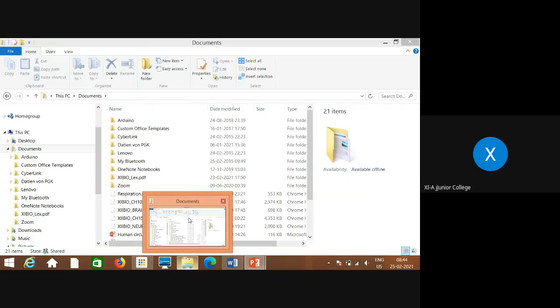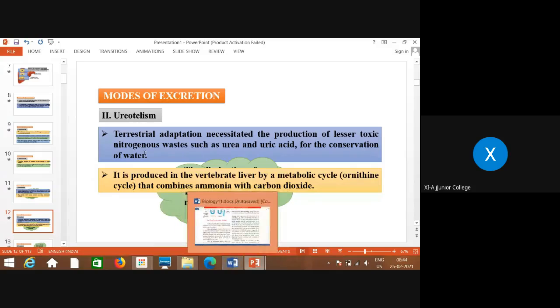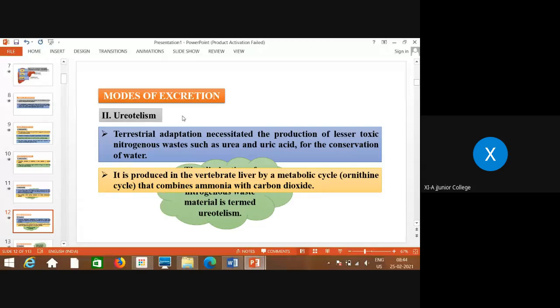Now the next is ureotelism. Ureotelism means what? When the excretion is in the form of urea, then that is called ureotelism. Terrestrial adaptations, generally they produce lesser toxic nitrogenous waste such as urea and uric acid for the conservation of body water. Now, it is very simple to remember in case of ammonotelism and ureotelism.